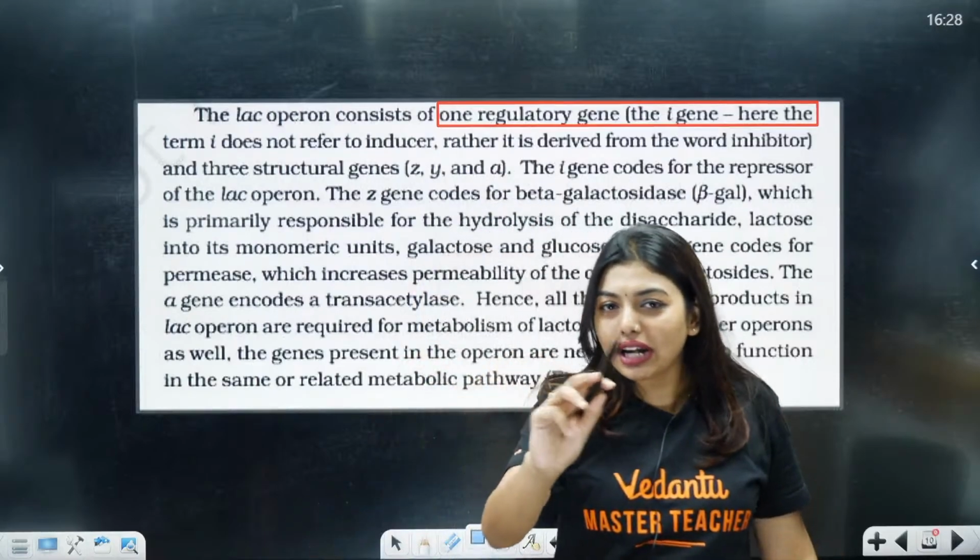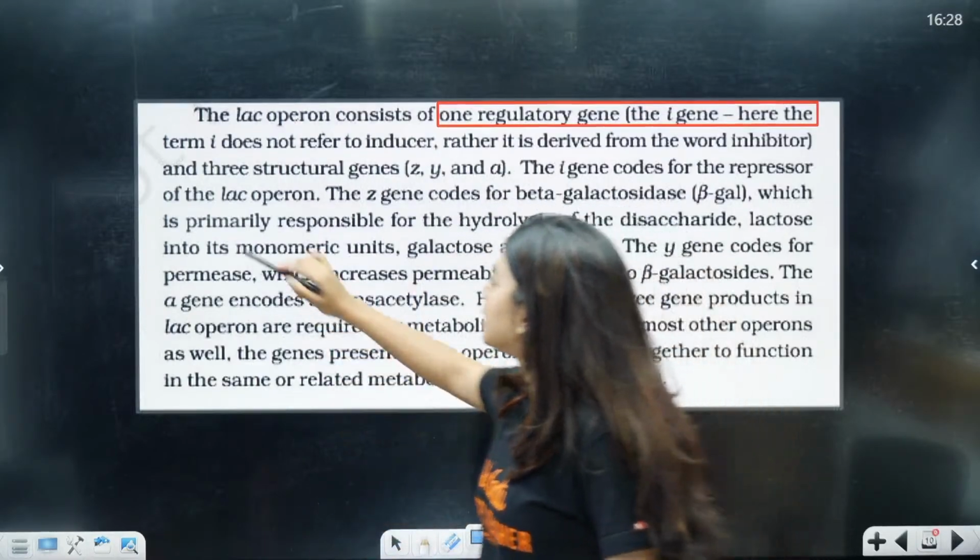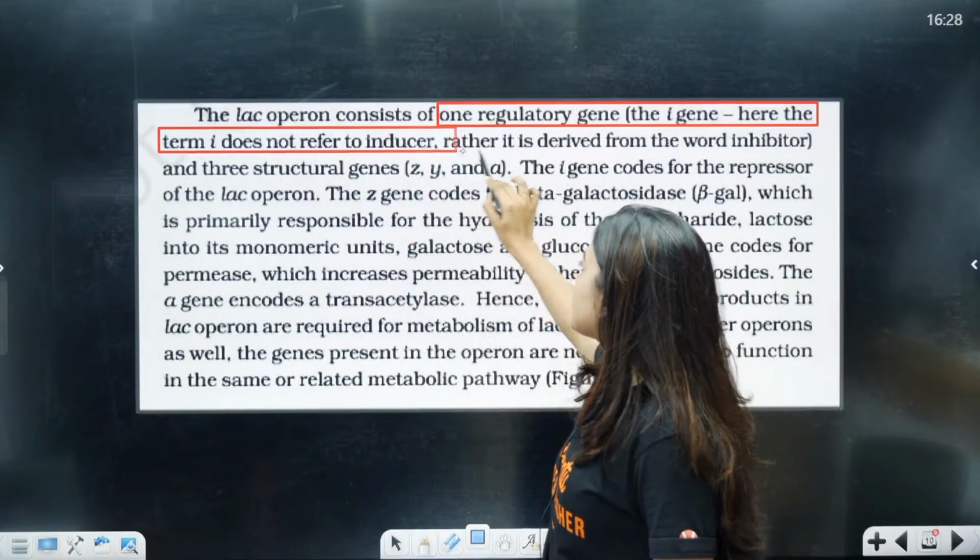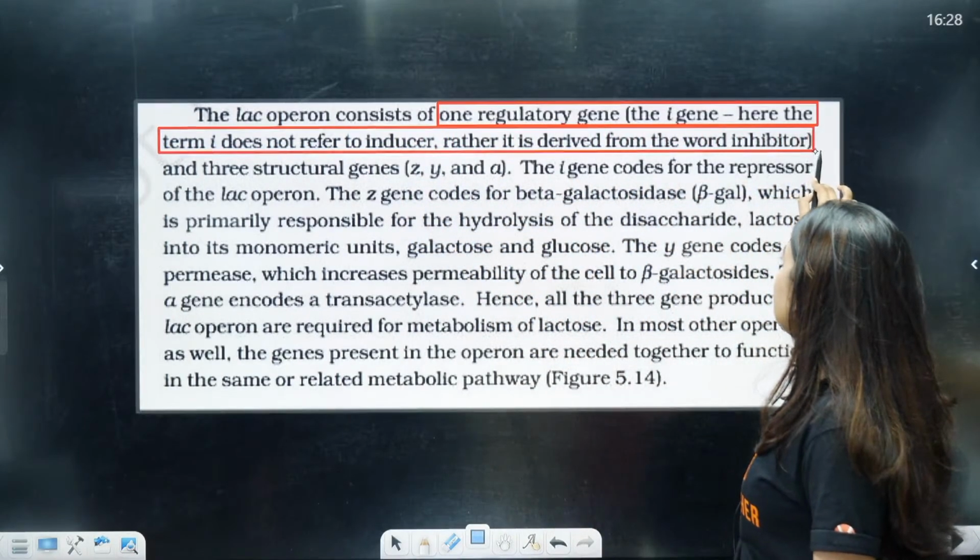He's like, hey, you know what? I'm going to block you, right? I'm going to block you. So here, I does not mean inducer, but rather it is derived from the word inhibitor.